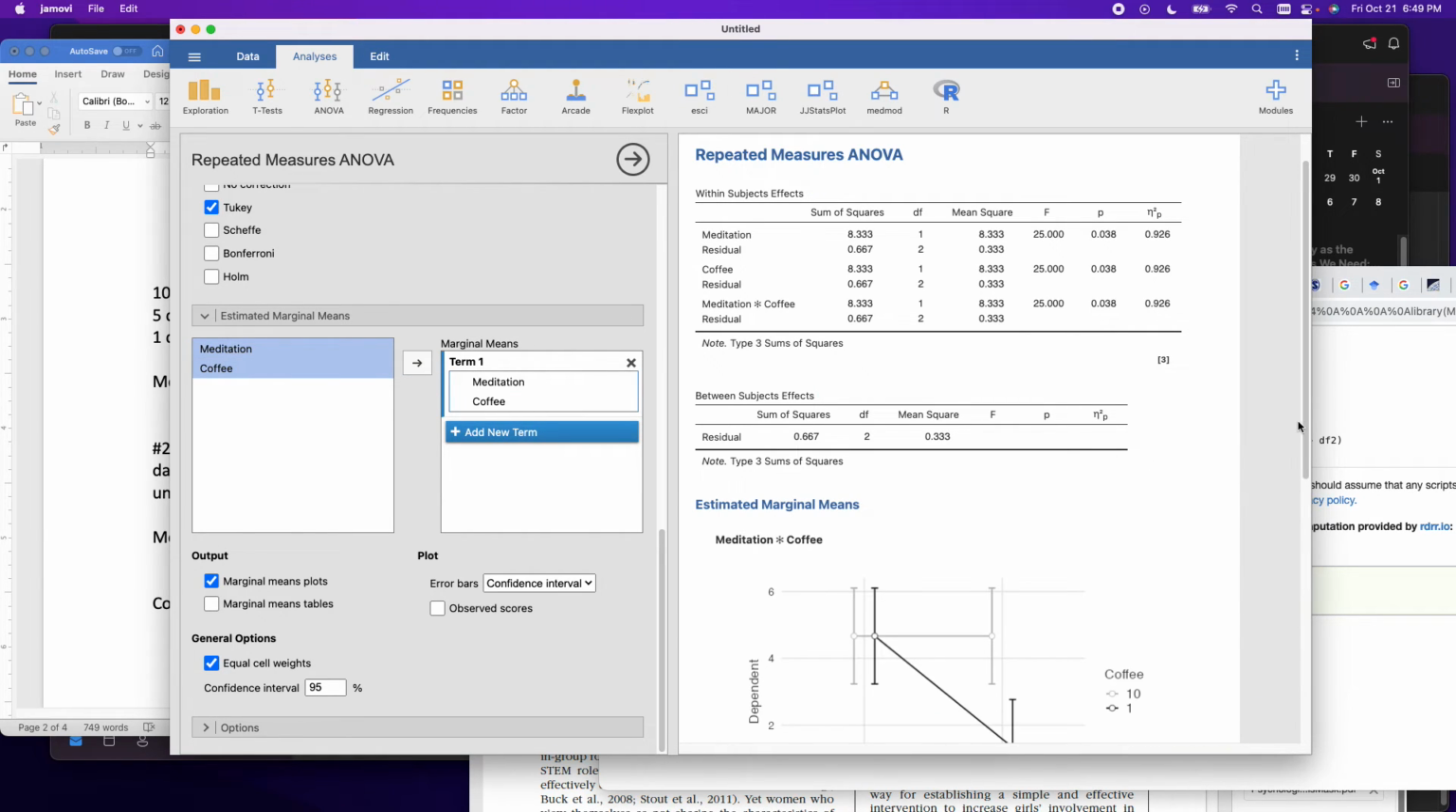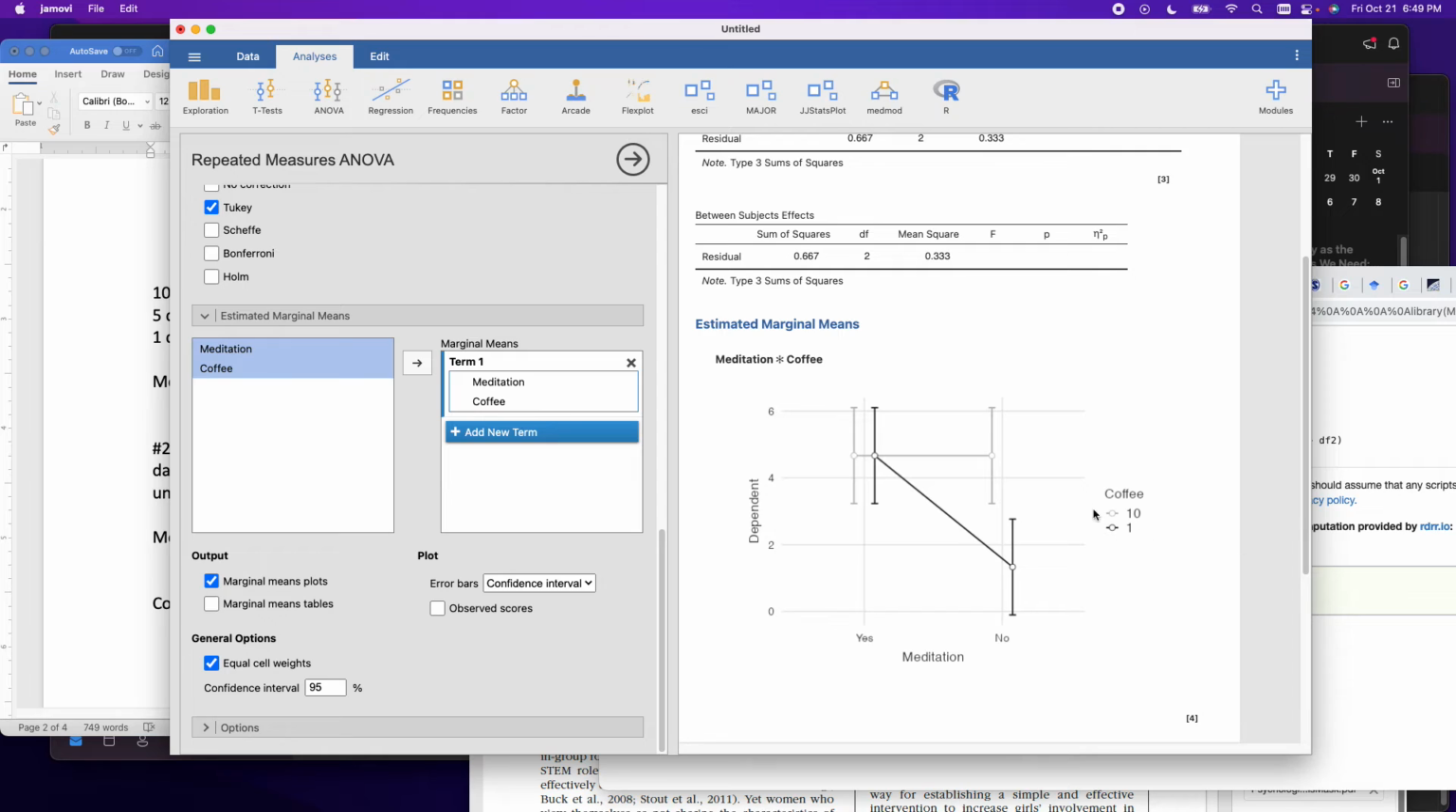This is a significant effect where you can see when people drink 10 cups of coffee, meditation has no impact on happiness. But when people drink 1 cup, meditation improves happiness. Right? That's all that's going on there. There's the slopes. Those are the two slopes there.